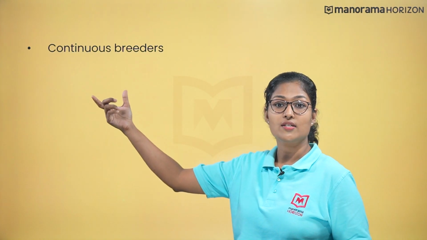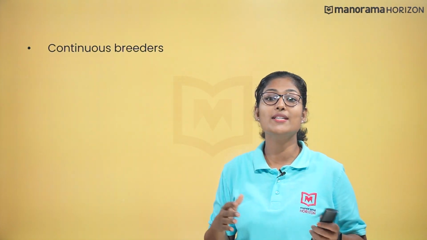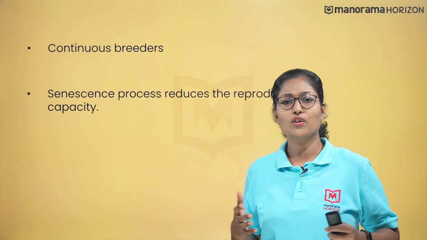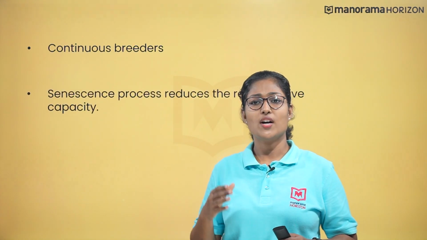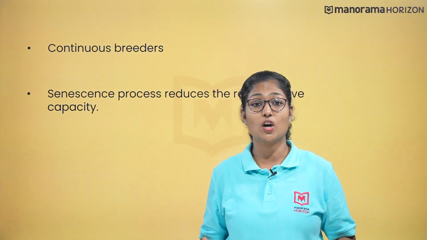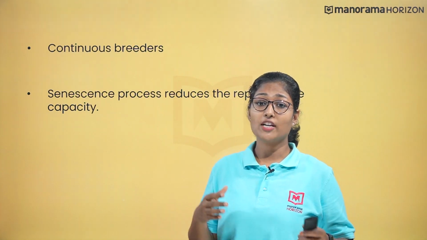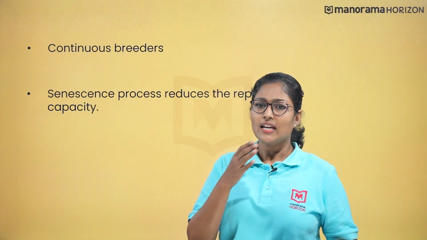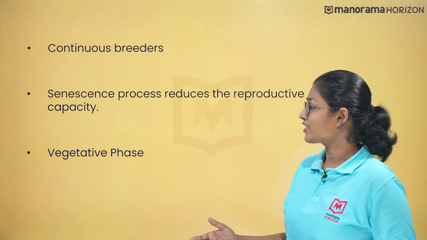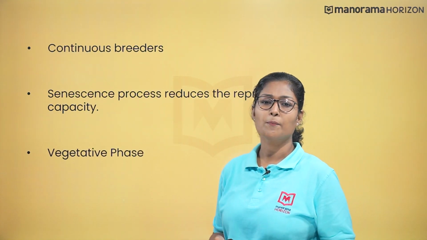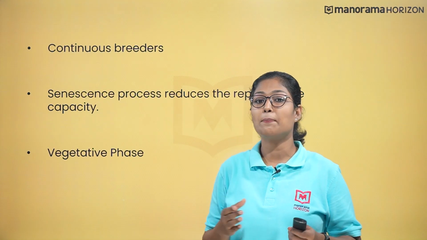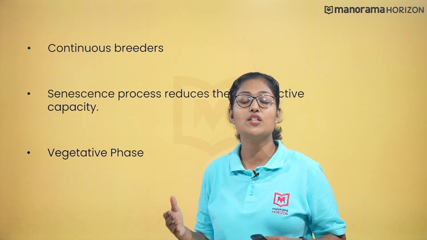There are animal species that can breed or mate throughout the year, and they are known as continuous breeders. This category includes humans and apes. They can have a child at any time of the year, right? But do you know, senescence is a process by which a cell ages and permanently stops dividing but does not die. This period reduces the reproductive capacity of the individual. In plants, this reproductive phase is known as the vegetative phase. Many changes can be seen in the plants which indicate several features of reproduction.